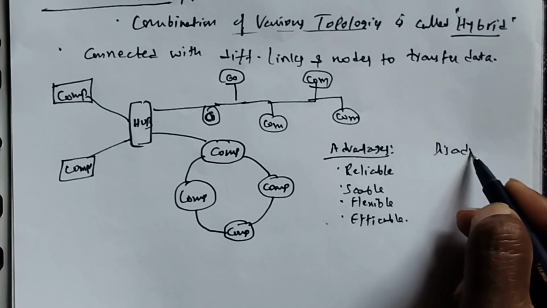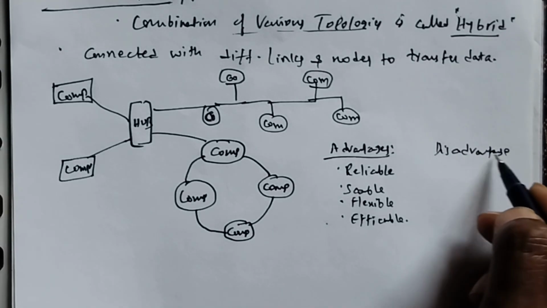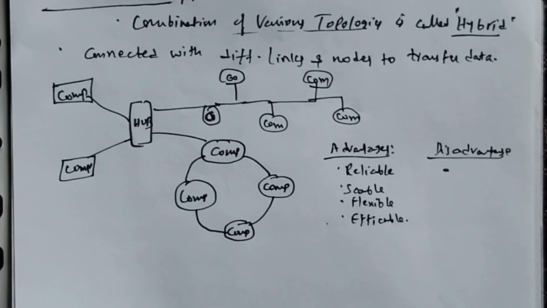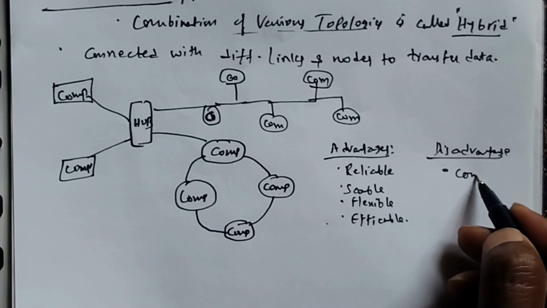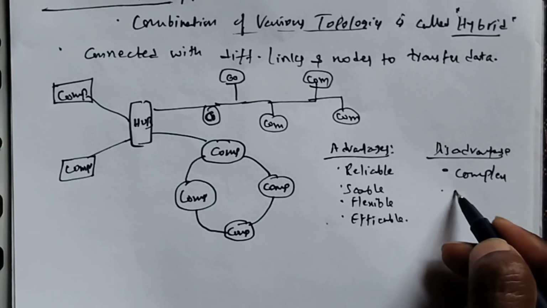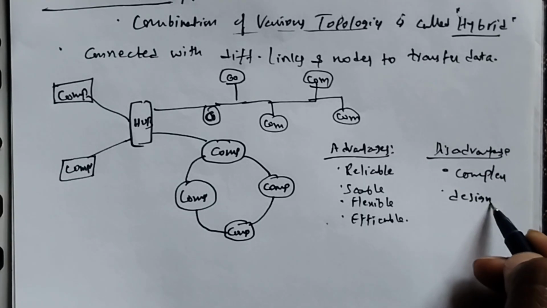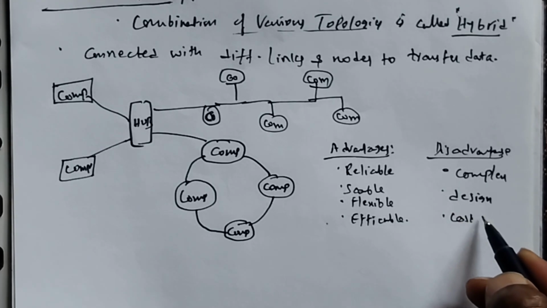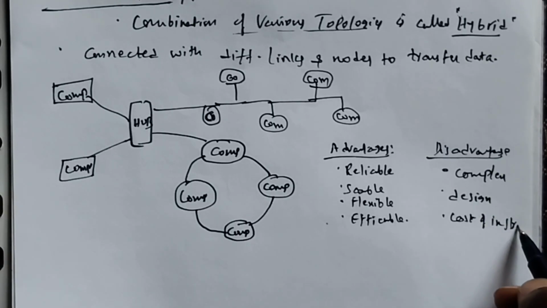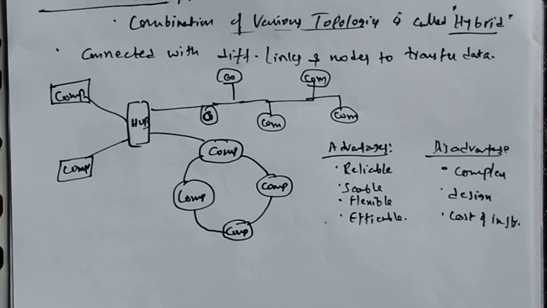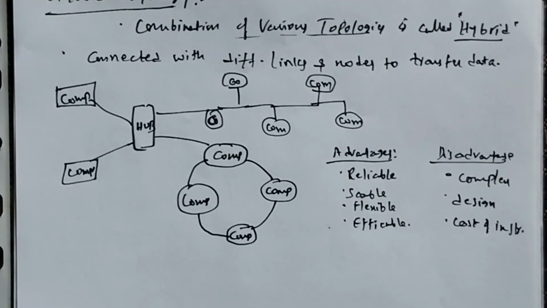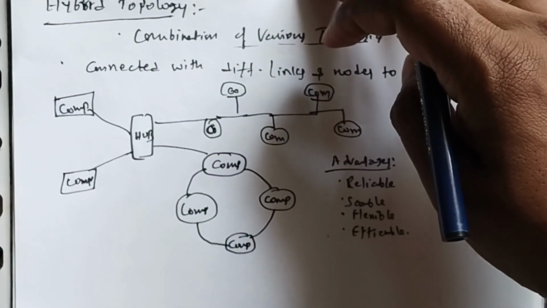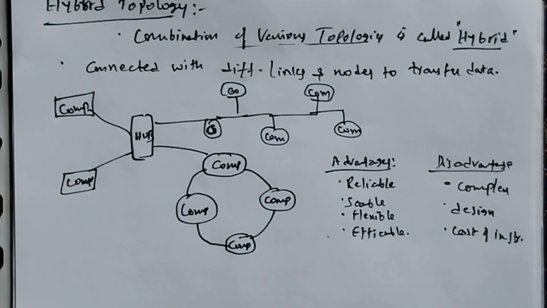And what about disadvantages? The disadvantage is that it is complex to establish and design. There is no specific design for this one. And it is costly, the cost of infrastructure. Why? Because when you want to install the hybrid topology, we need to use several computers as well as several cables, so it is not cost efficient.